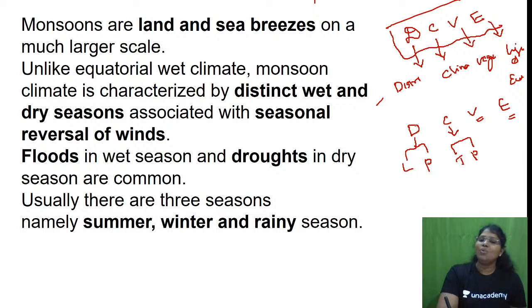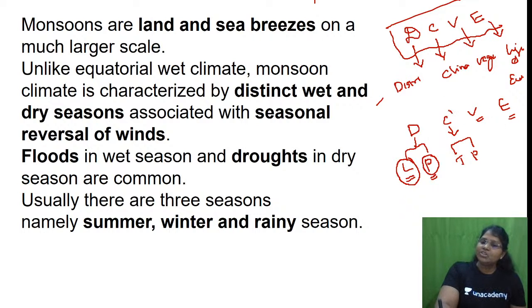Okay. Under D, distribution: L is the latitudinal extent of each climatic type. P is the places which fall around that particular climatic type. For example, which are the places which come under tropical monsoon and tropical marine? What is the latitudinal extent for tropical monsoon or whichever climatic type?